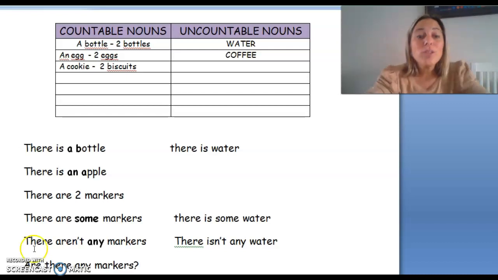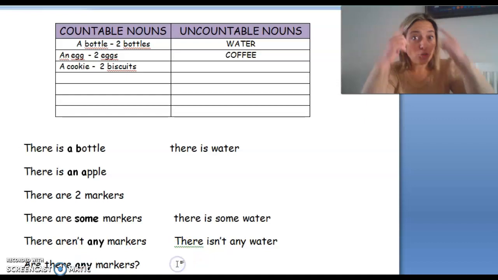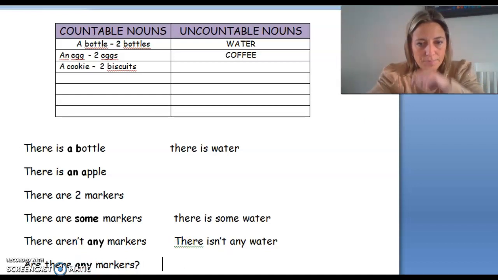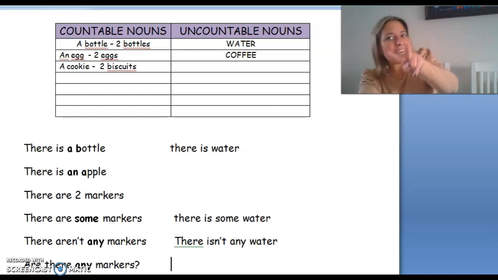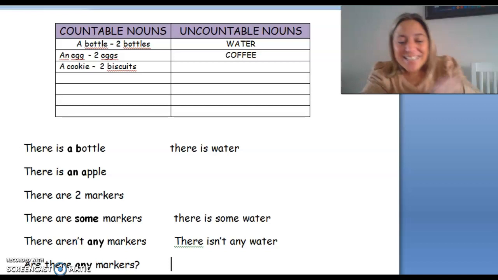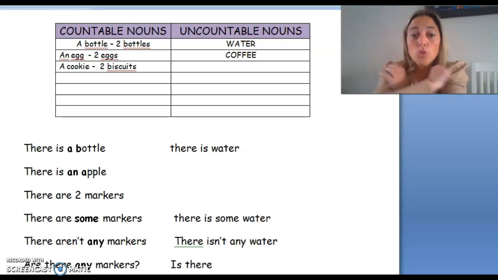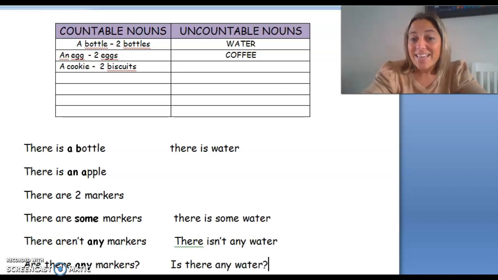Yes? And we use any, not some. Remember that. And how do you imagine we make the questions with there is? Is there. And what do we use? Some or any? Any. Is there any water? Yes, there is. No, there isn't.